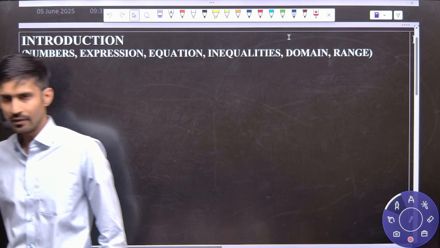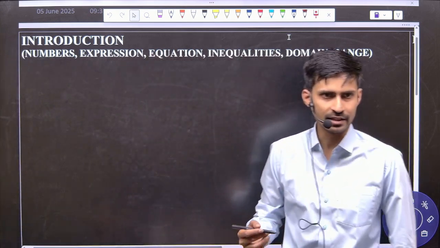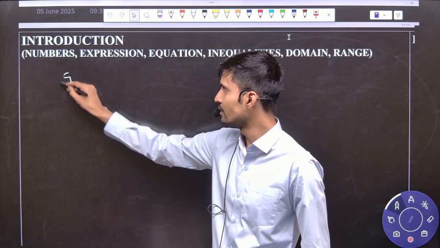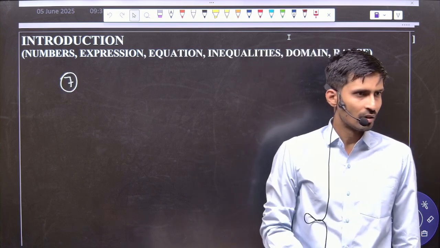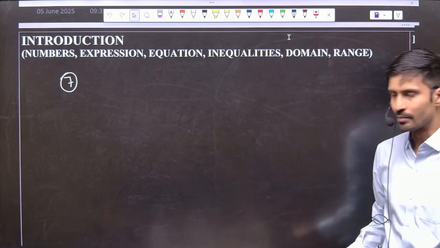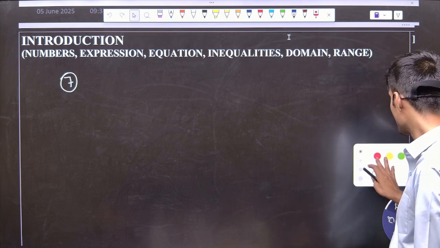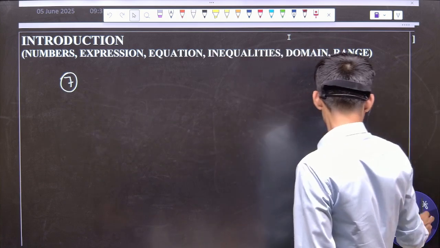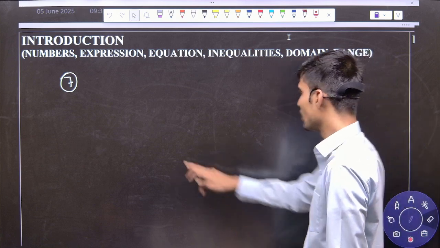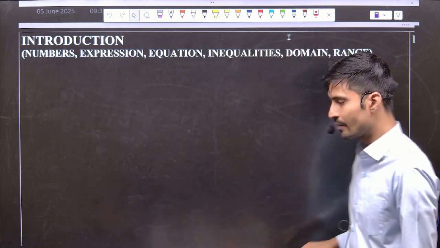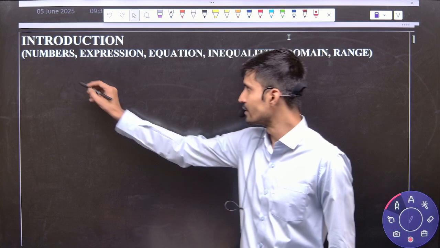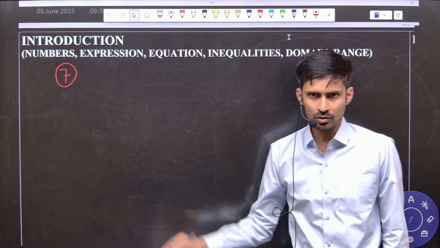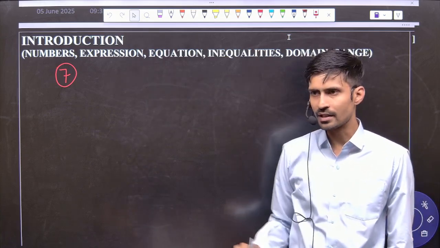You know very well about numbers like 7, 8, 9, 10. So one example I will take for a number is 7. Okay na? That number is a constant number. You cannot change the value of that constant number. 7 will always be 7. Okay?